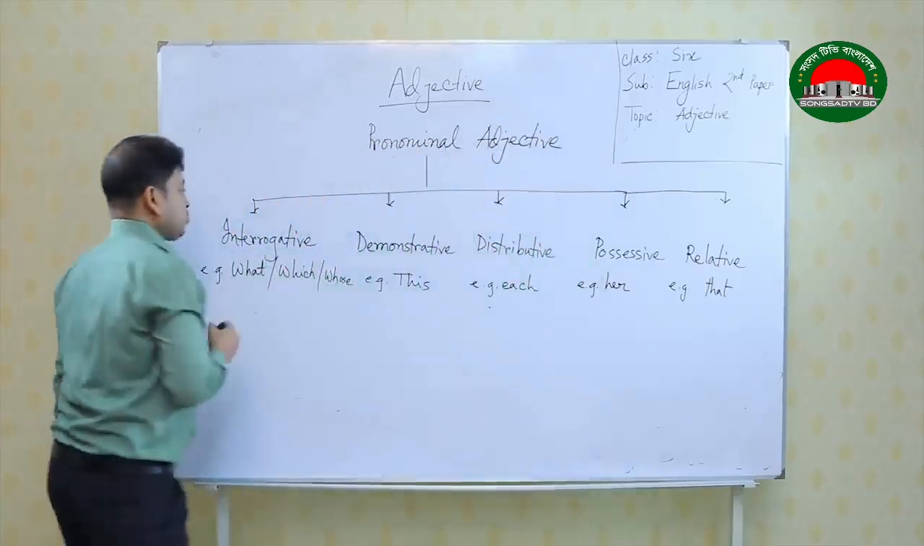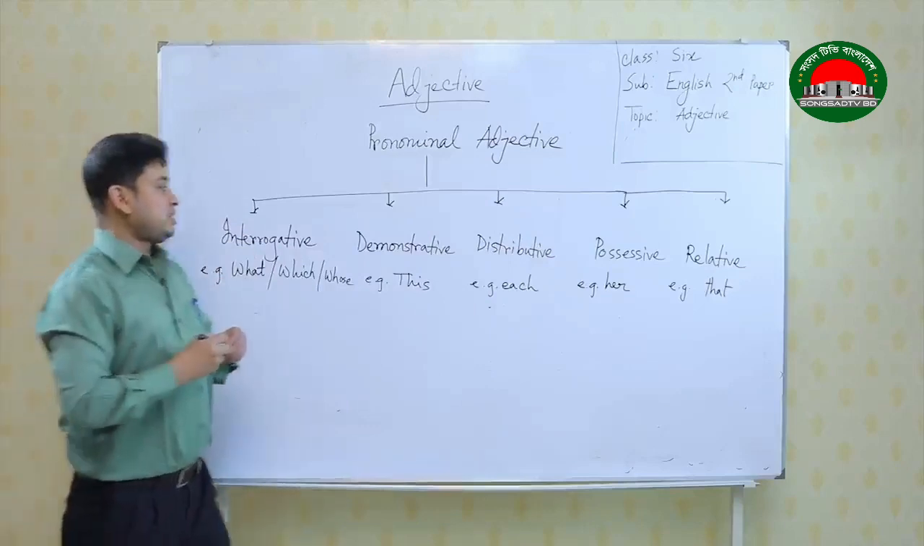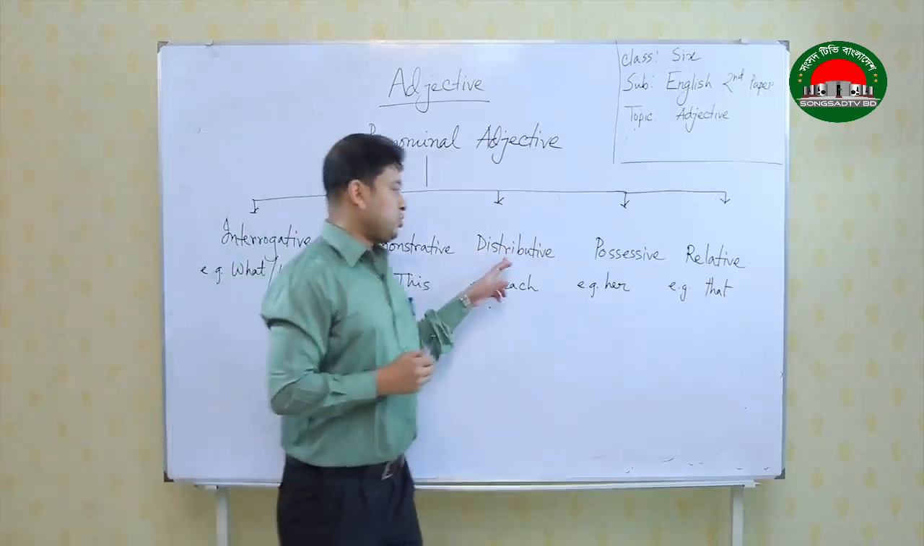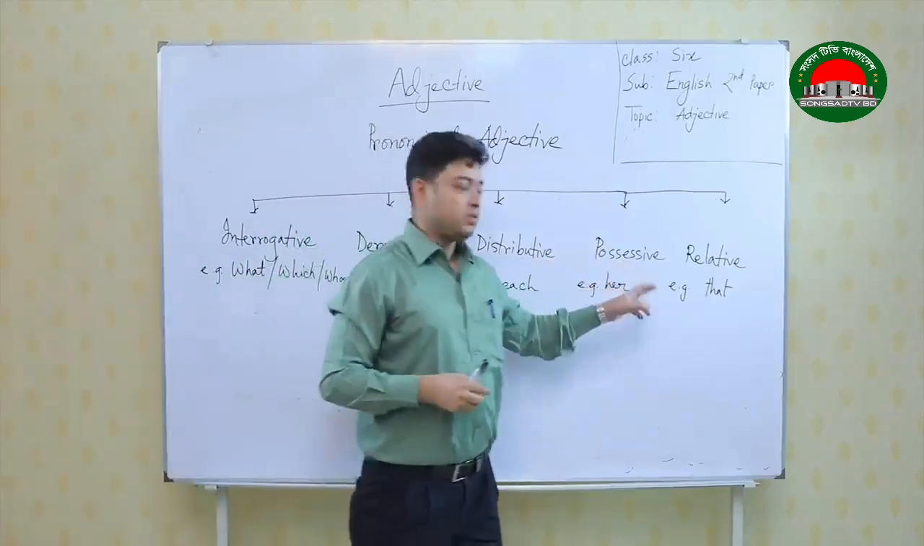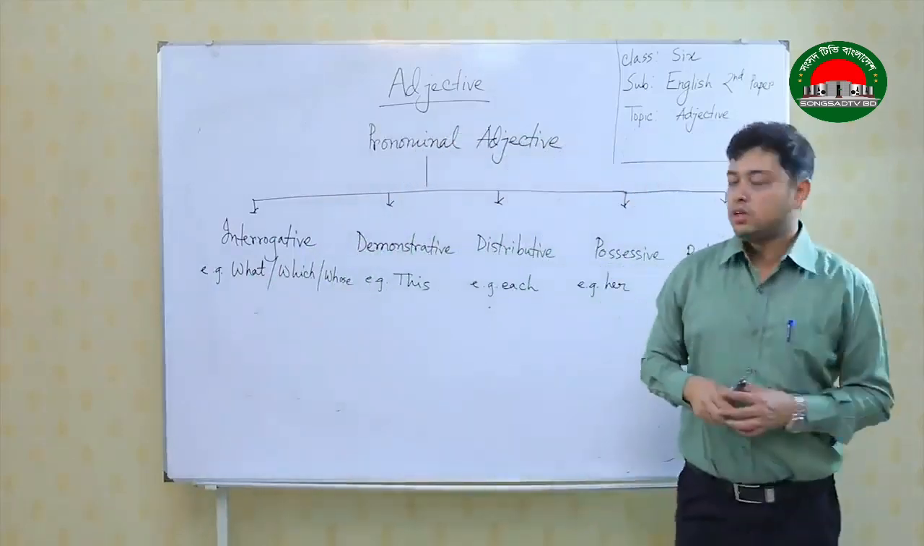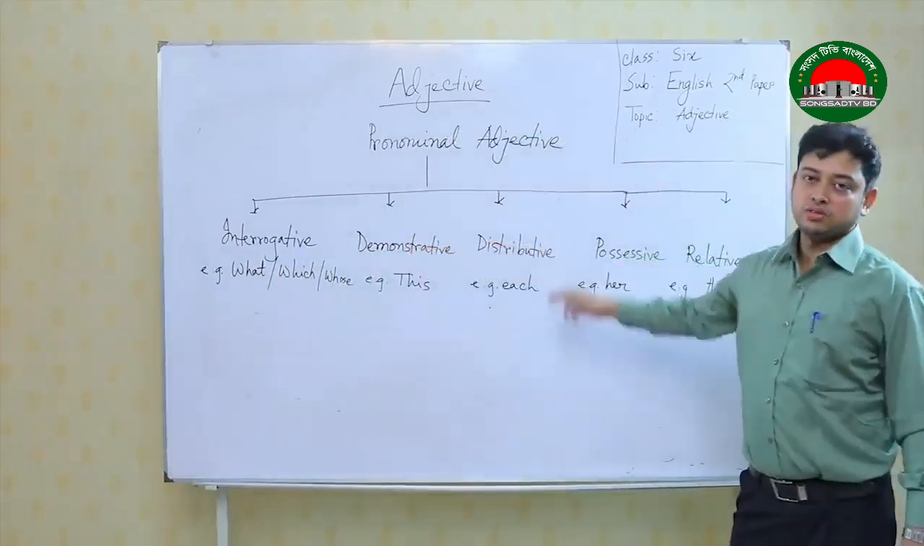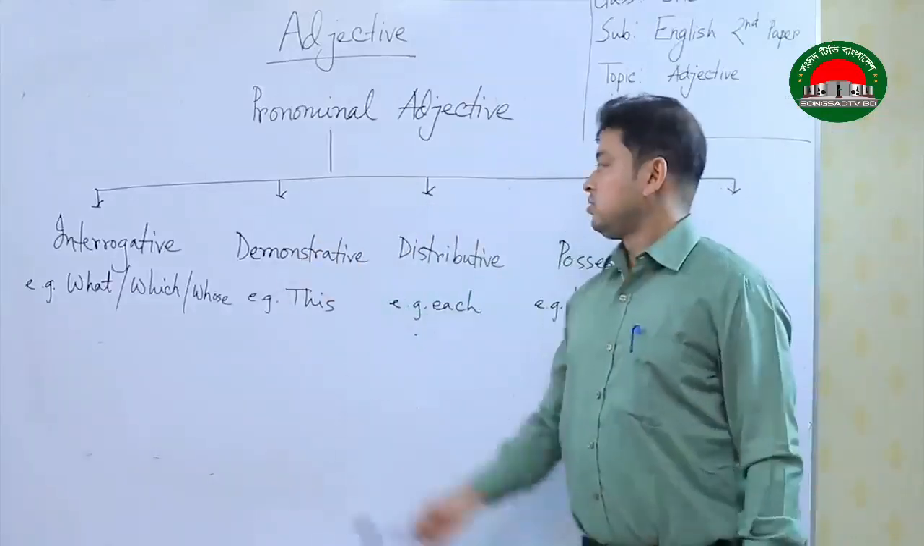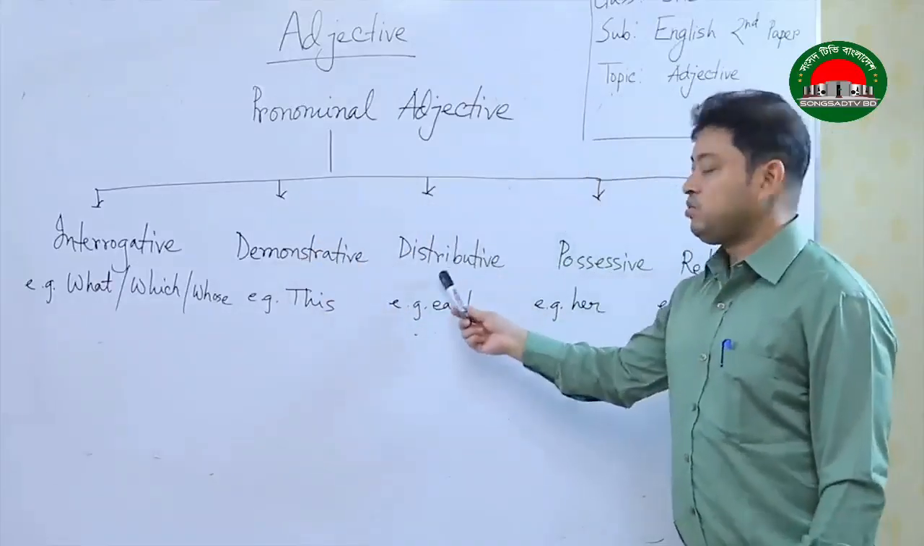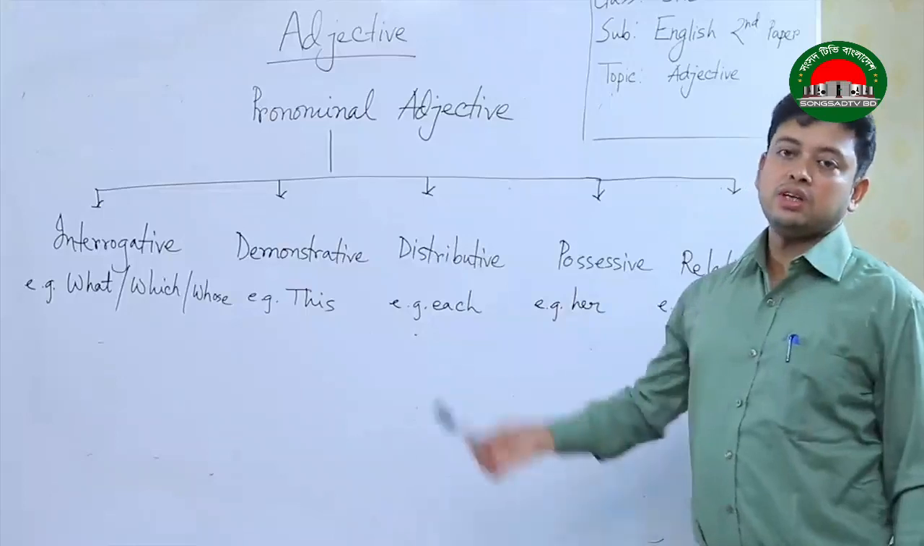So, the first one is interrogative, then the second one is demonstrative, third one is distributive, fourth one is possessive, the last one is relative. So, these all are actually pronouns: interrogative pronoun, demonstrative pronoun, distributive pronoun, possessive pronoun, and as well as relative pronoun.